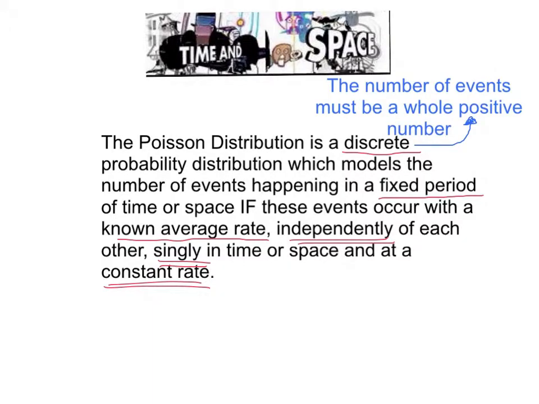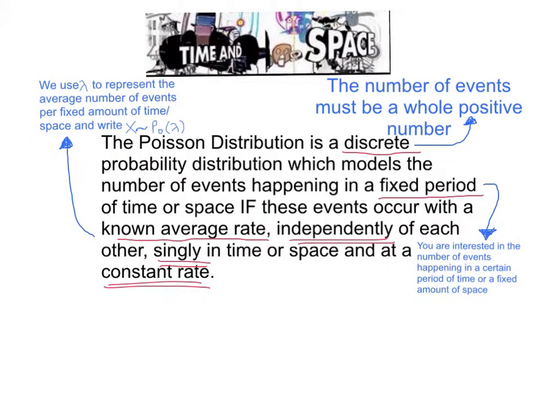Discrete means the number of events must be a whole positive number. You can ask what is the chance of getting 3 phone calls in the next hour. You can't ask what is the chance of getting 2.5 phone calls in the next hour. The fixed time period means we're interested in the number of events happening in a certain period of time or a fixed amount of space. We can't ask the question, what is the chance of getting at least 3 phone calls? We have to say, what is the chance of getting at least 3 phone calls in the next half hour?